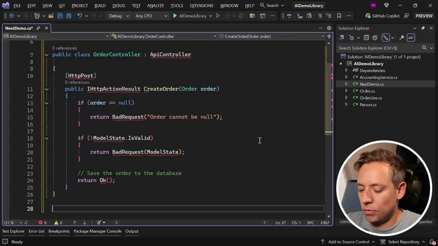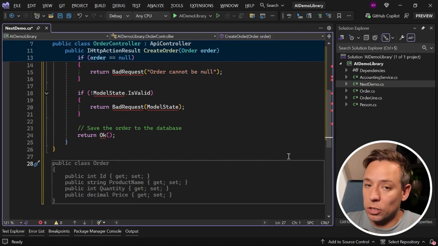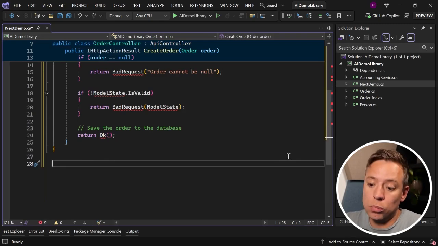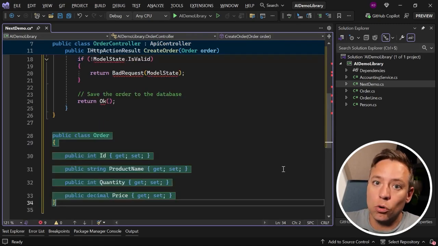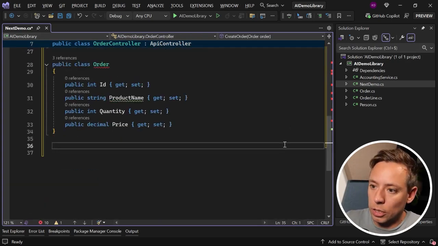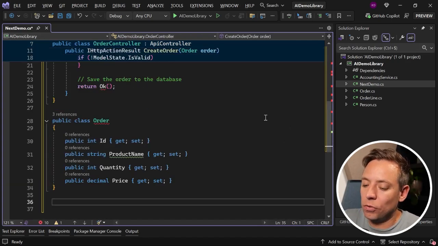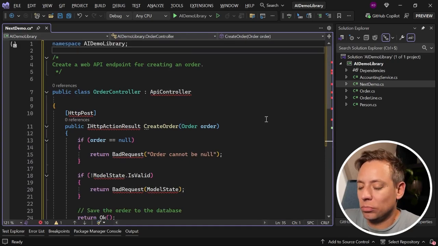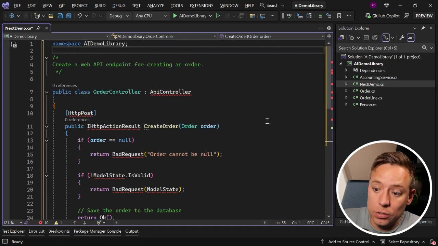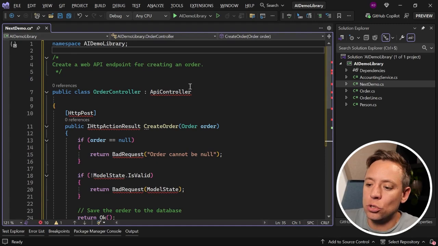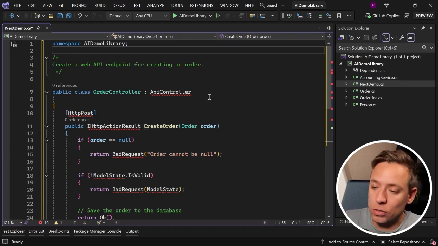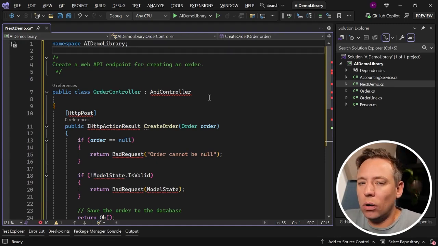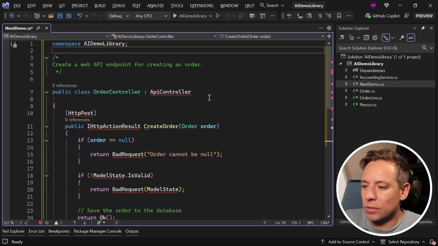And if we continue, an order class is generated with a bunch of properties that Copilot thinks belong in an order class. And if we look at what we've got here, well, it doesn't compile, obviously, because we have a few namespace issues and we definitely need to reference a few things. But all in all, it is not that bad.